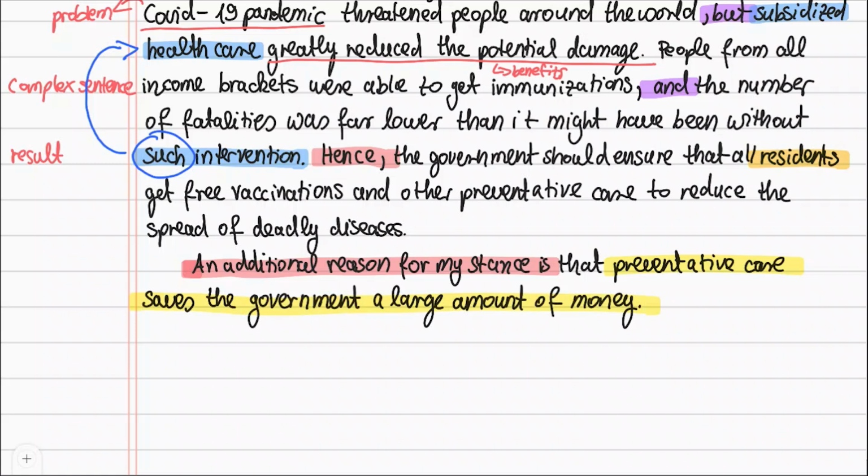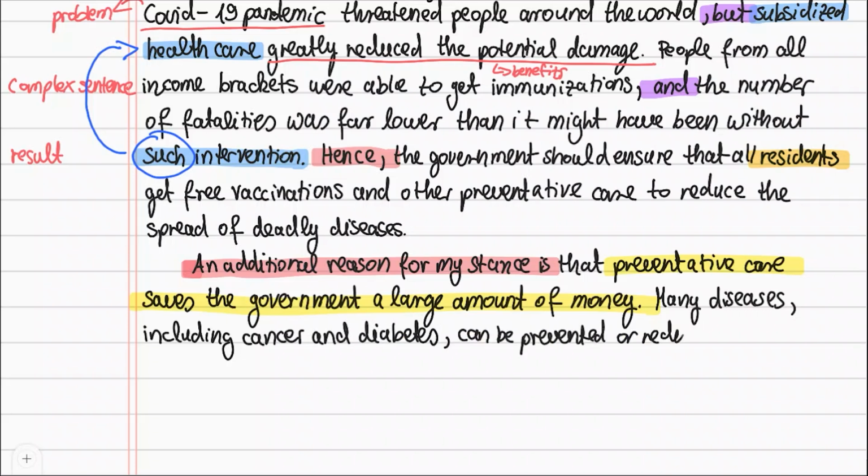Like I said before, I'm giving two reasons. One is the spread of diseases, and the other is saving money. I put each one in a separate paragraph, so the ideas are very clear and easy to follow. Remember that I made a general statement in the last paragraph, then gave the specific example of COVID-19. I will do the same thing in this paragraph. I now add a specific example. Many diseases, including cancer and diabetes, can be prevented or reduced in severity if they're checked early.